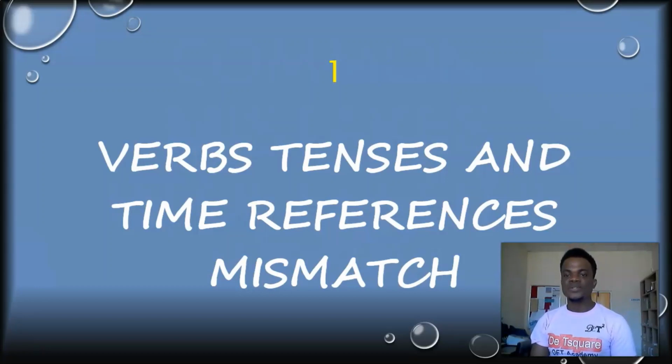The first error we are going to correct, which is quite a common error that some candidates make whenever they are writing, is having a mismatch between verb tenses and time references. Sometimes we make sentences and the verbs we are using are not in line with the time reference that we are using. We are going to take some examples here.